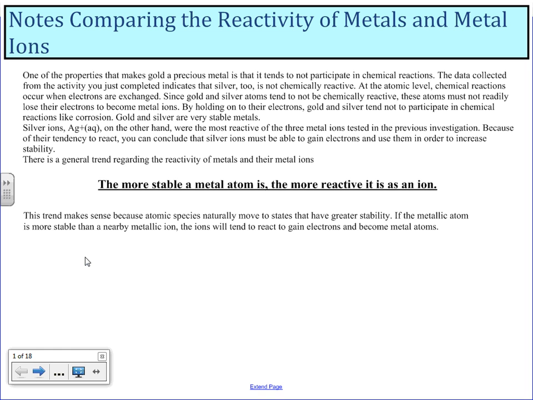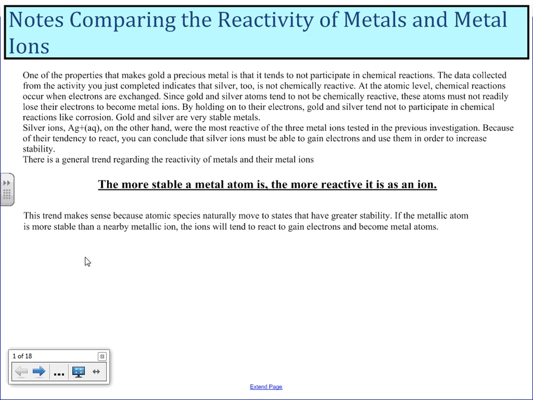Since gold and silver atoms tend not to be chemically reactive, these atoms must not readily lose their electrons to become metal ions. By holding on to their electrons, gold and silver tend not to participate in chemical reactions like corrosion. Gold and silver are very stable metals.